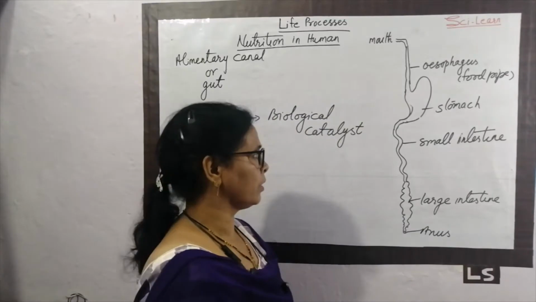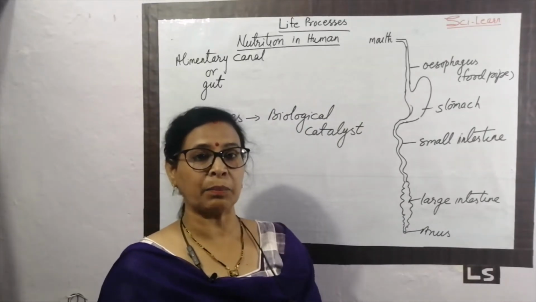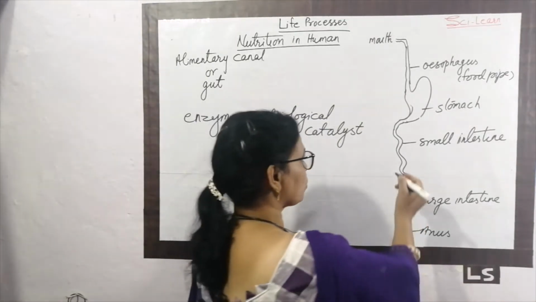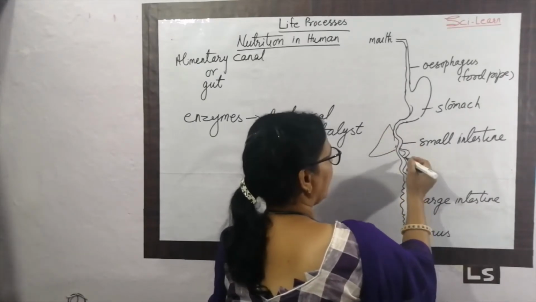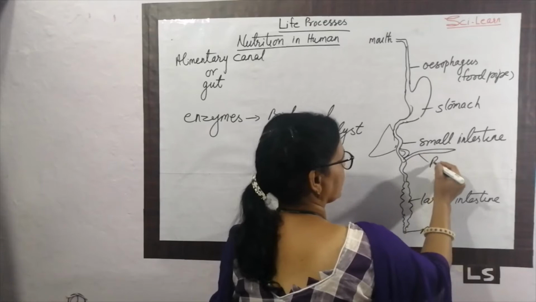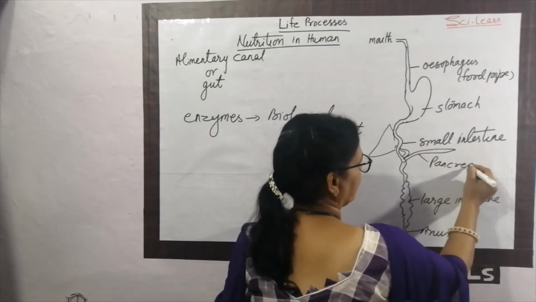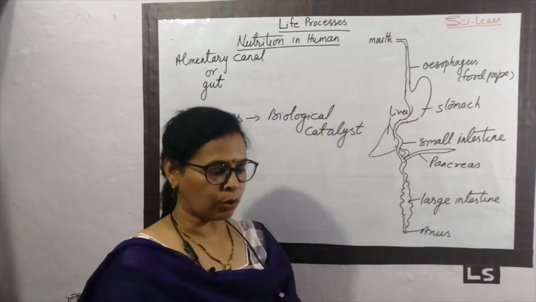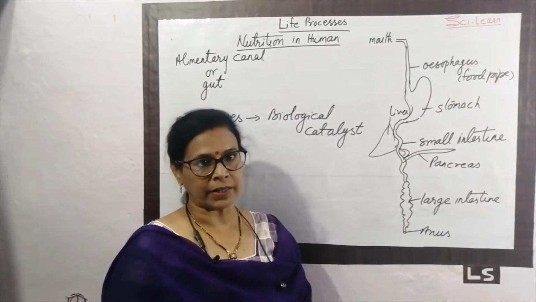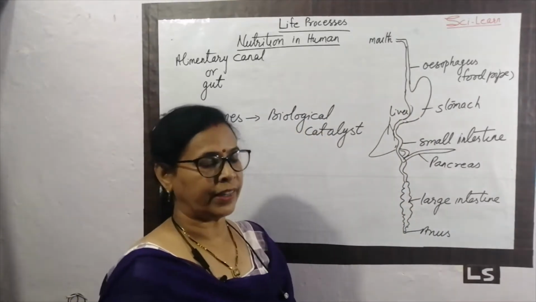One more thing. 2 or more organs participate in digestion. One is called the liver, which is present here. And one is called the pancreas. Pancreas, and here the liver is also present. So these are all the organs which participate in the process of digestion.